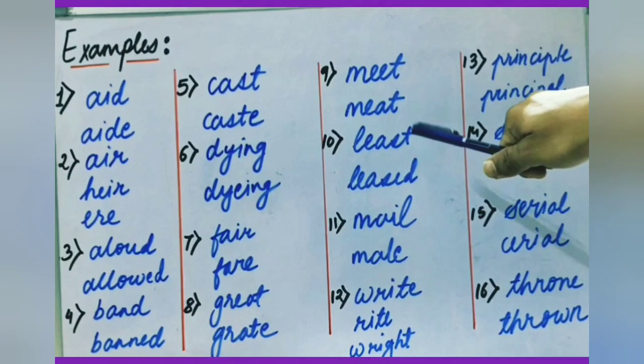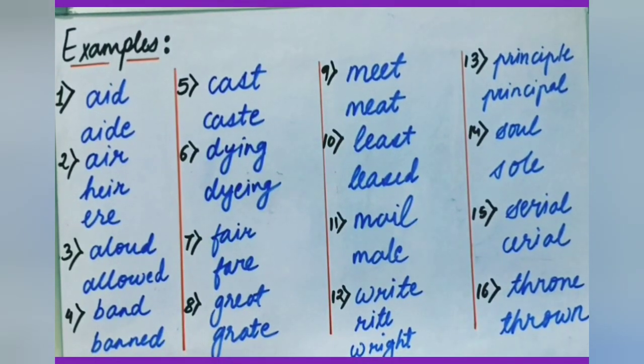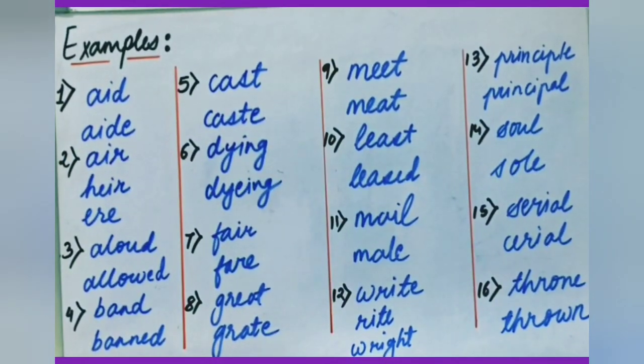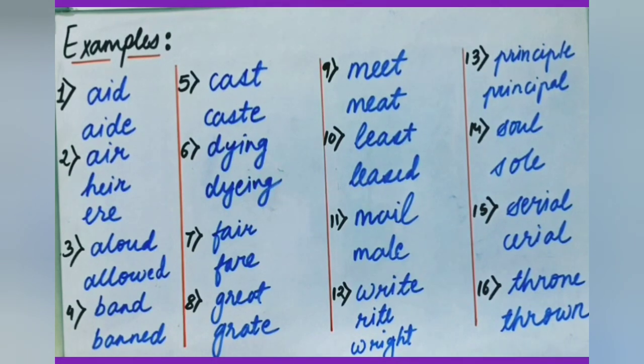But it's not very much audible. Meaning is different. Least means at least: you must at least study for 4 or 5 hours. Second, lease is related to a lease: the land is on lease.